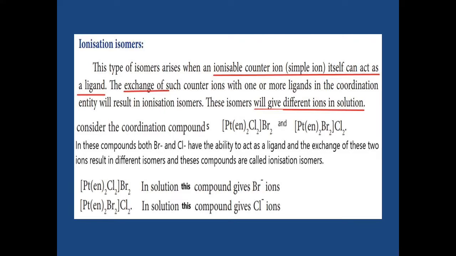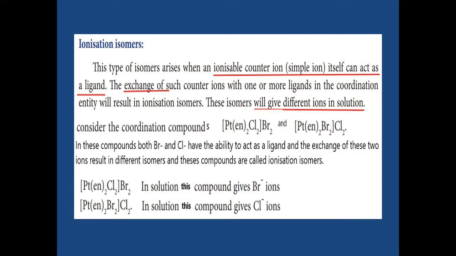You see the first example. In the coordination entity, chlorine is present. Outside the coordination entity, bromine is present. That bromine outside the coordination entity is called the counter ion. The counter ion now is going to act as a ligand also. See the second example. Now the bromine exchanges with the chlorine. So the chlorine now acts as a counter ion, and bromine now acts as a ligand.